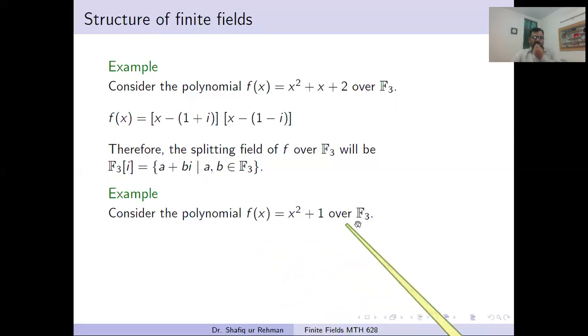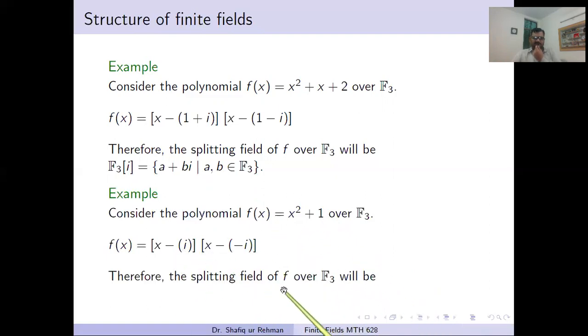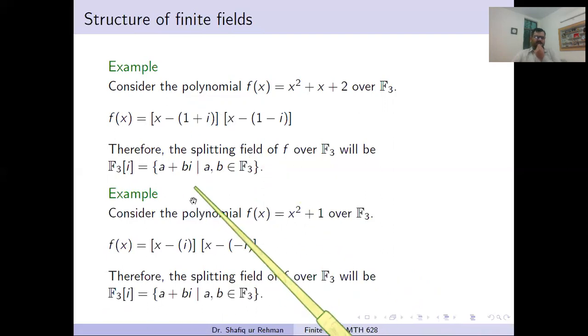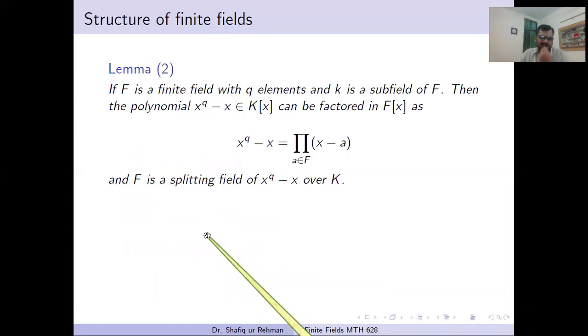Similarly, if we take this polynomial over the same field F3, we can decompose it in this way. It has two roots, plus iota and minus iota, and its splitting field over F3 will be the same field. So this is the process that we adopt. We take a polynomial over every field, and it's natural to ask what its splitting field is. The splitting field is the smallest field in which that polynomial has roots. These examples are just to understand the definition.